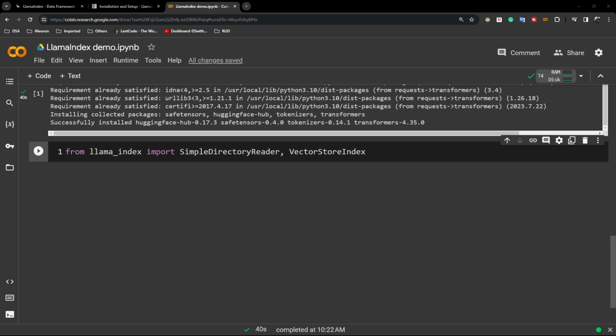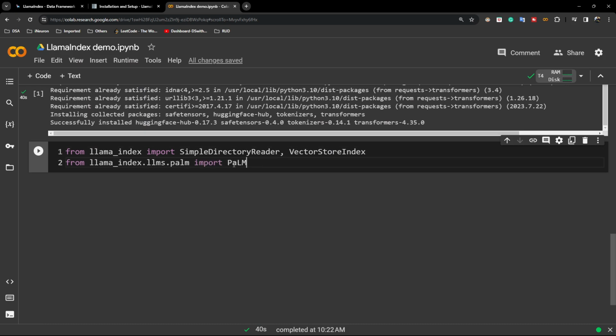Then I also need something called the PaLM model. It is already available inside LlamaIndex. As you can see, llama_index.llms PaLM, and I'm importing this PaLM. This is similar with LangChain as well. I think you remember we were importing the PaLM 2 model from langchain.llms. So if you have already used LangChain, using LlamaIndex would be very easy for you because lots of functionality will look similar to you. Some of the functionality and syntax might be different, but the rest of the things are similar, I feel.